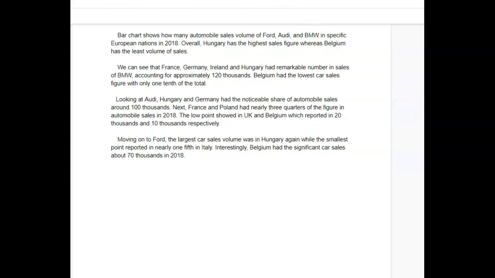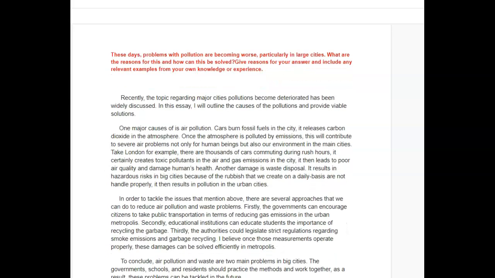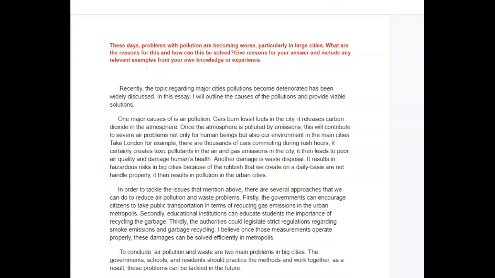Okay, so let's move on to your task 2. Let's move on to the essay about pollution. It's the problems and the solutions for these problems. Let's see what you said here. Let's see, why can't I see the bottom of this? There we go. All right, so: "Recently the topic regarding major cities' pollutions become deteriorated has been widely discussed. In this essay, I will outline the causes of the pollutions and provide viable solutions."